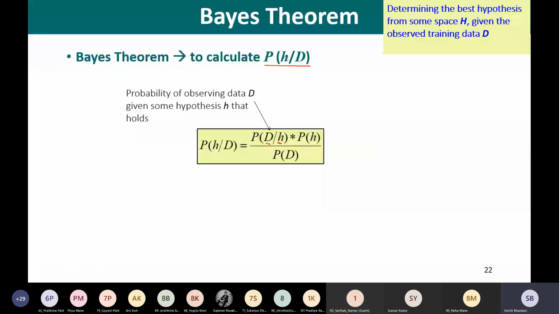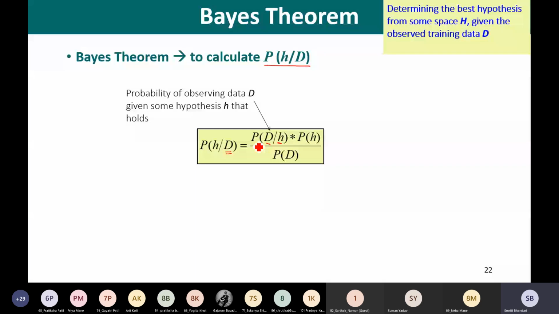Let me repeat once again. What we want to compute is the probability of hypothesis H given the training data D. And according to Bayes rule, we have formulated this problem. We have here the first term, probability of D given H.